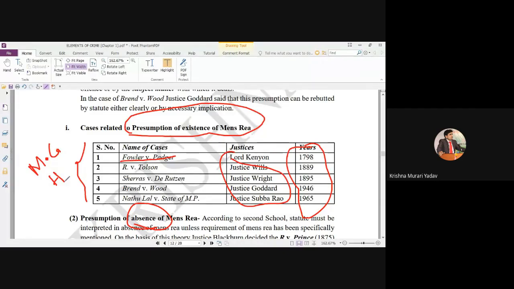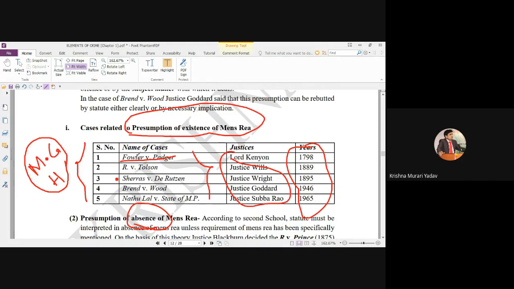Earlier I was teaching these cases first, and then I started the MS George case. But now, 2 years ago, I changed my way of teaching. Now first of all I discuss the facts of the case and start the arguments of these cases, because once you open the cases, the reasoning of all of them you will find. So these cases were cited on behalf of MS George. Next time, don't complain, sir, you did not discuss the MS George case thoroughly.